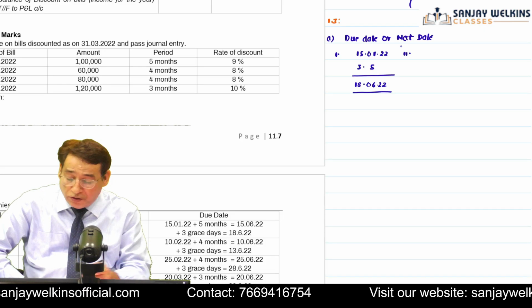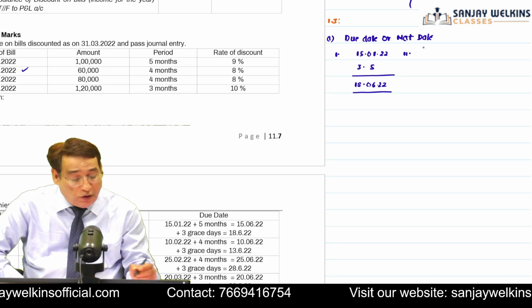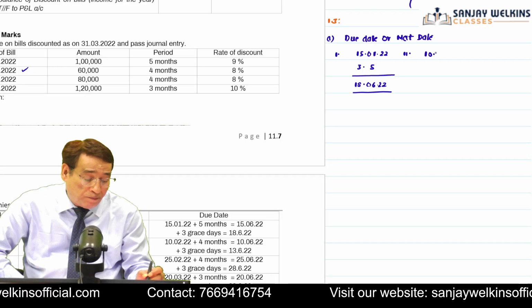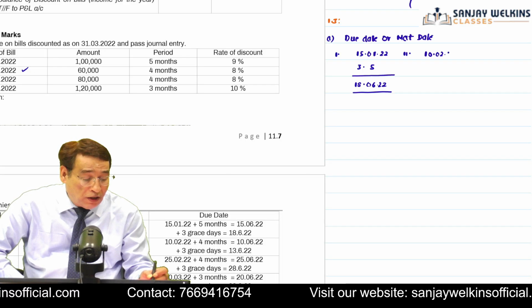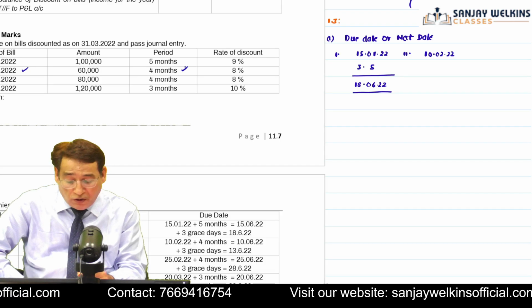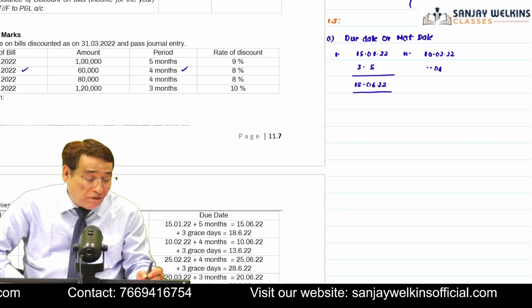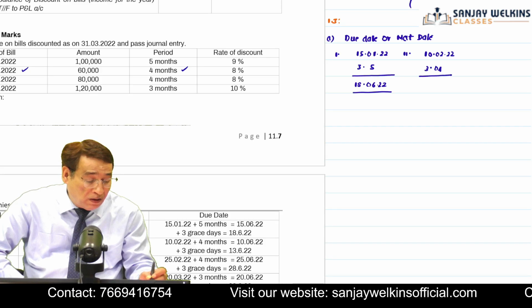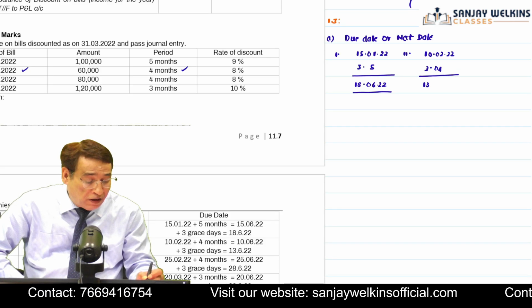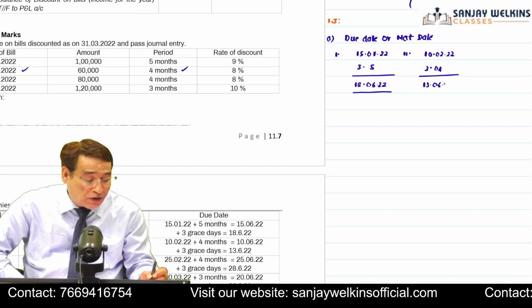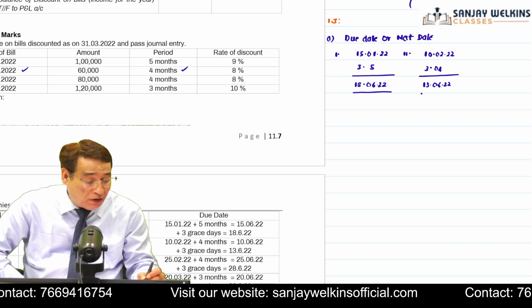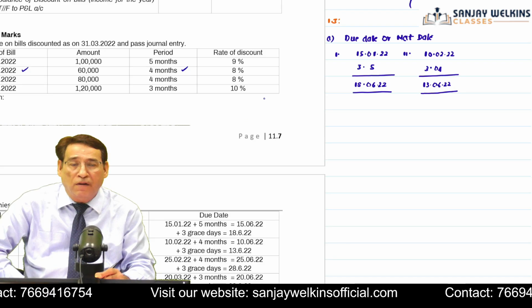Similarly, with respect to the second bill, the bill has been drawn on 10th of February 2022, and the tenure of the bill is 4 months, so I am going to add 4 months, and I will also add 3 grace days. So after adding it, we get 13/06/2022. This will become the maturity date.